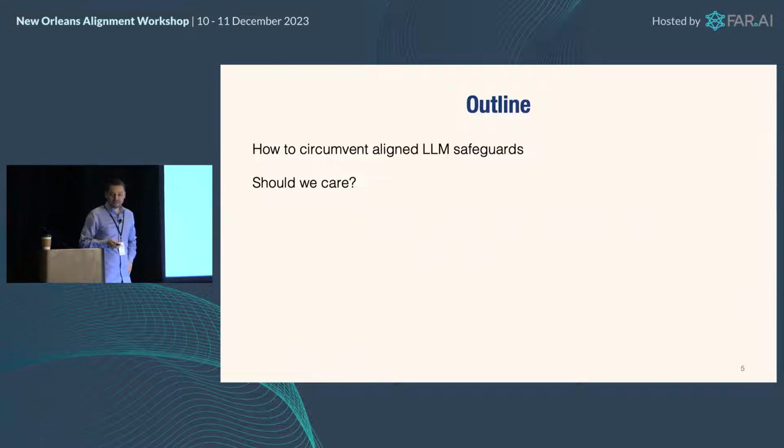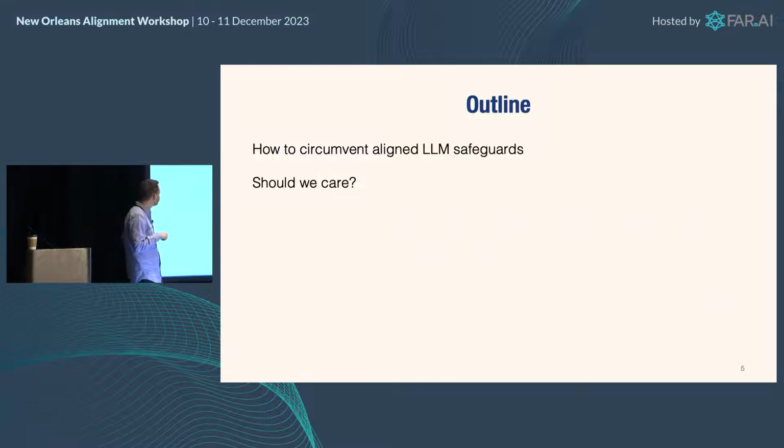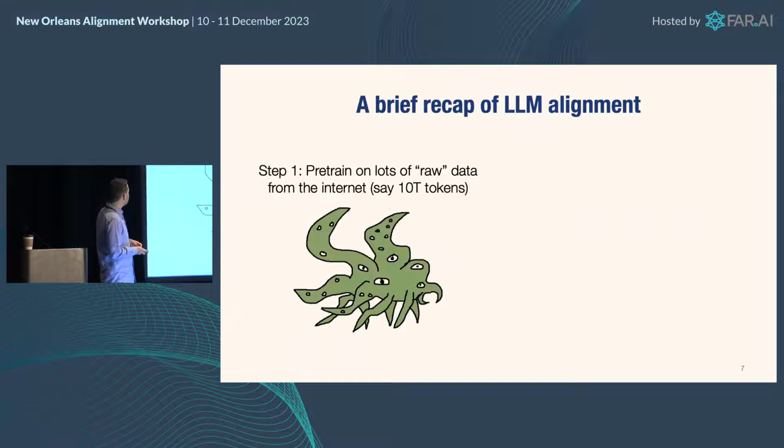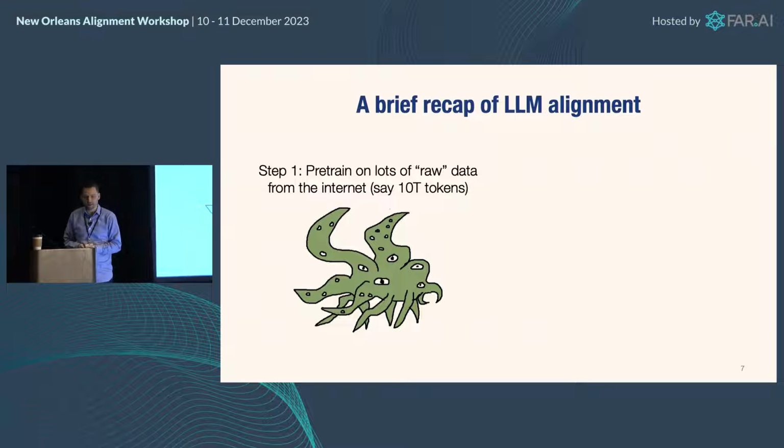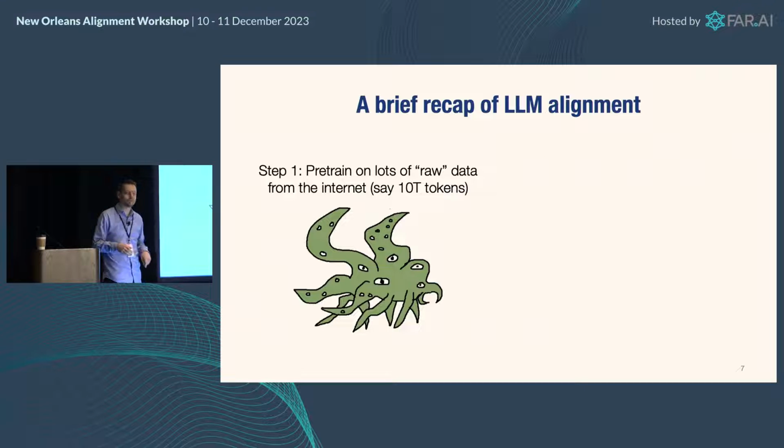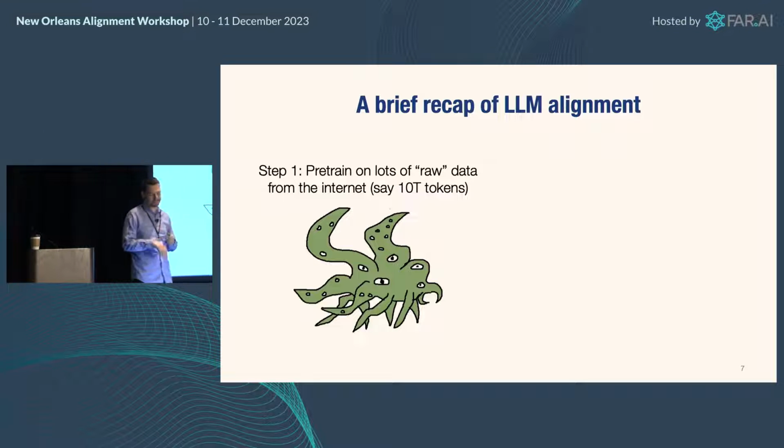All right, so let's start with how we did this. I think usually half my talk is on this first part here. I think in this audience it needs no real introduction. Just a quick recap of how you align LLMs. First you pre-train on lots of raw data, to just complete next word tokens, on something like 10 trillion tokens from the internet, all approximate numbers because I don't work at these places, so I don't know how many tokens they actually train on.